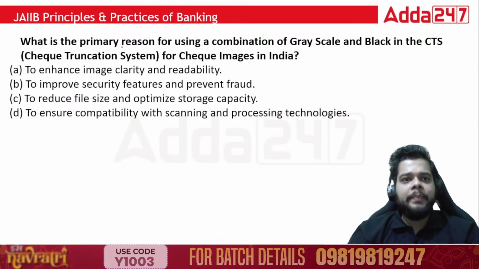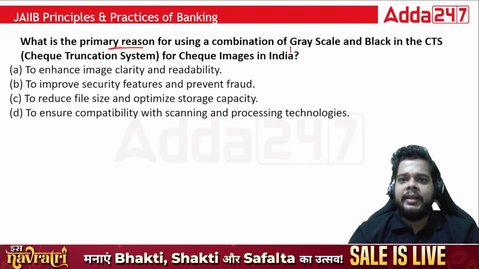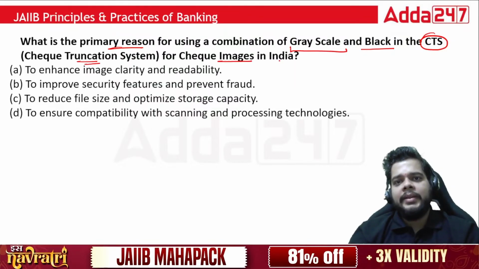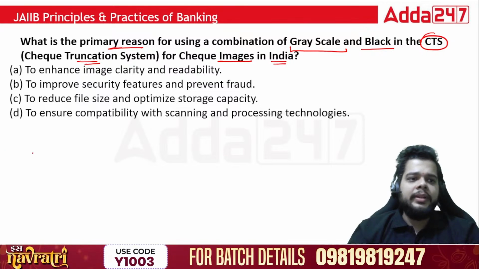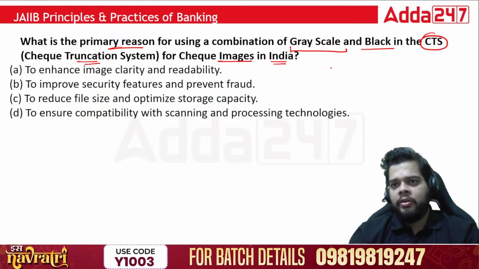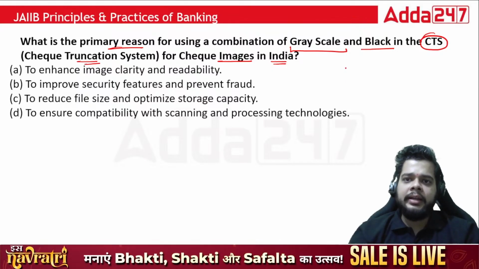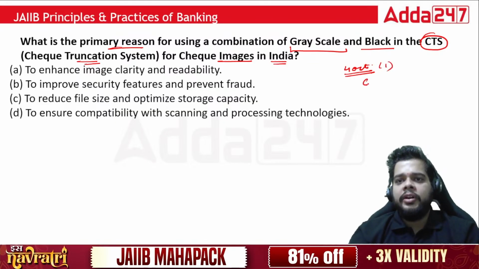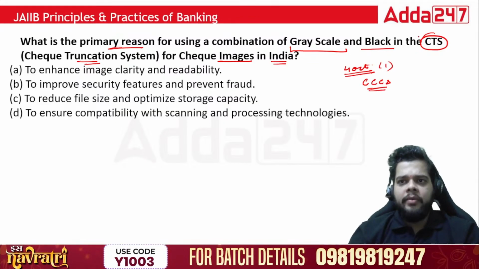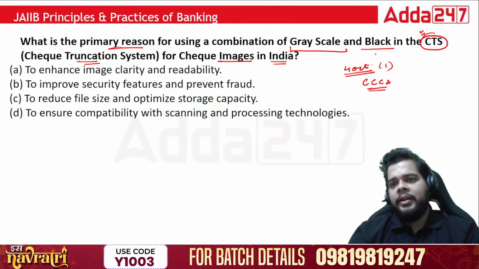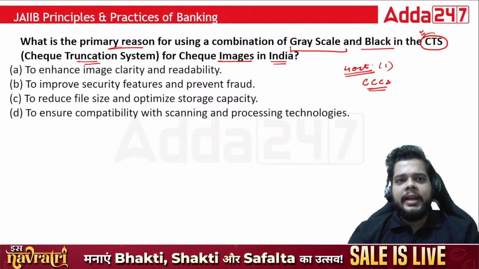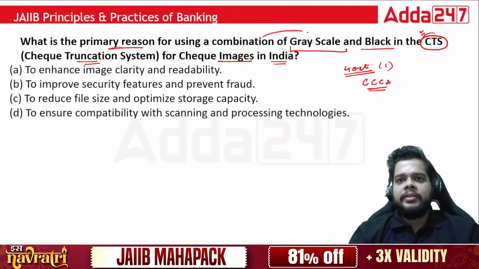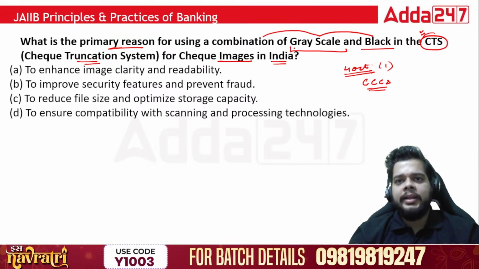Next, what is the primary reason for using a combination of grayscale and black in the CTS, cheque truncation system, for the cheque images in our country? You must be knowing that right now there are talks ongoing in the financial market that from 4th October, RBI will be introducing the first phase of the continuous cheque clearing system. But right now, as of September, or till 3rd October, we have the cheque truncation system only. And there you should have seen that there's a combination of grayscale and black whenever we talk about the clearing of these cheques.